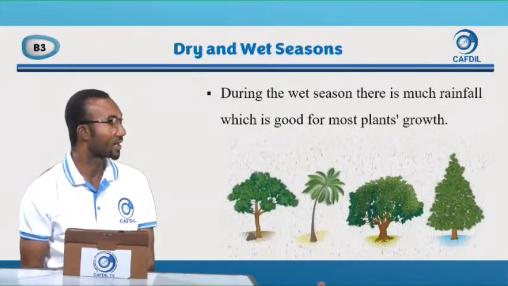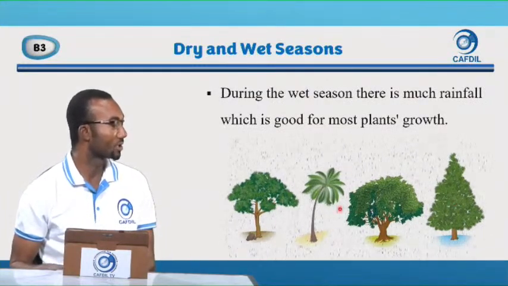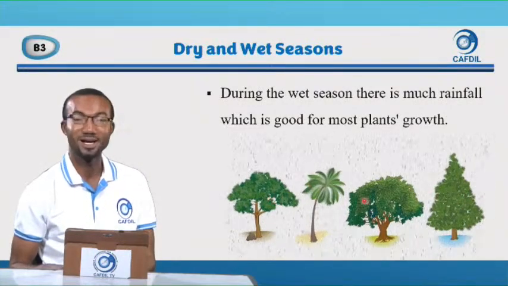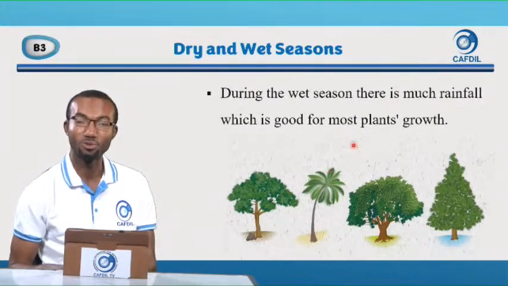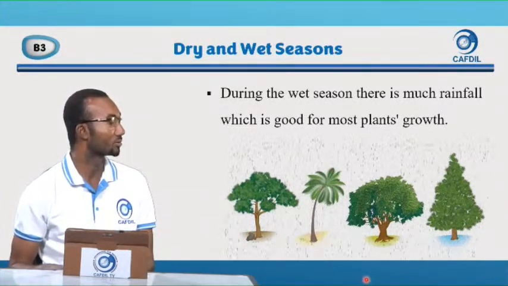During the wet season, there is much rainfall, which is good for most plant growth. So you see the plants here. When it rains, plants are happy because it helps them to grow well.